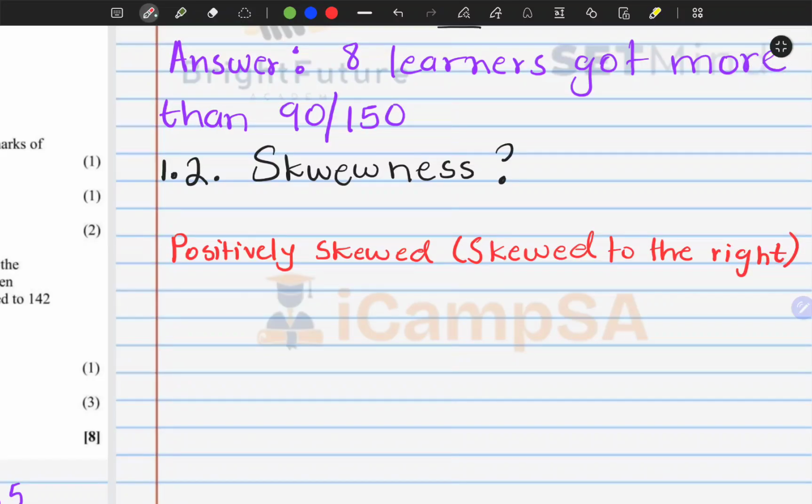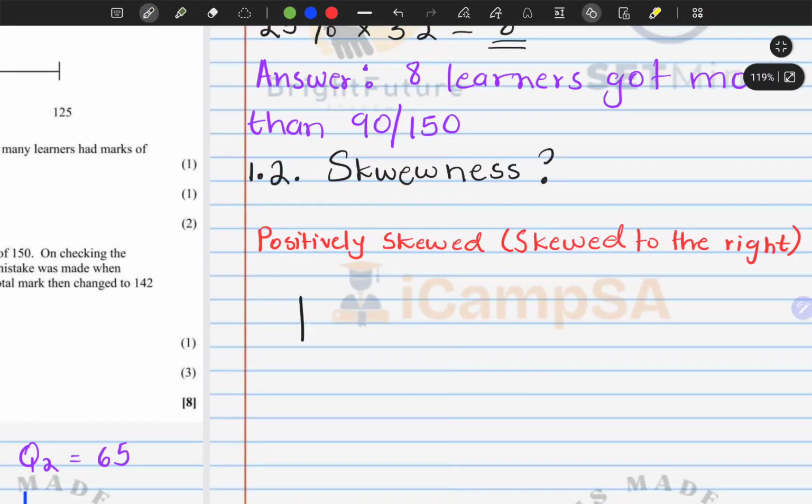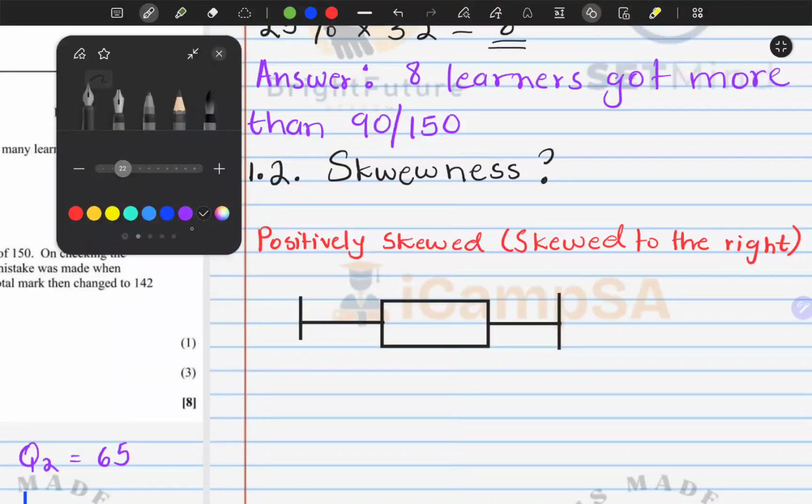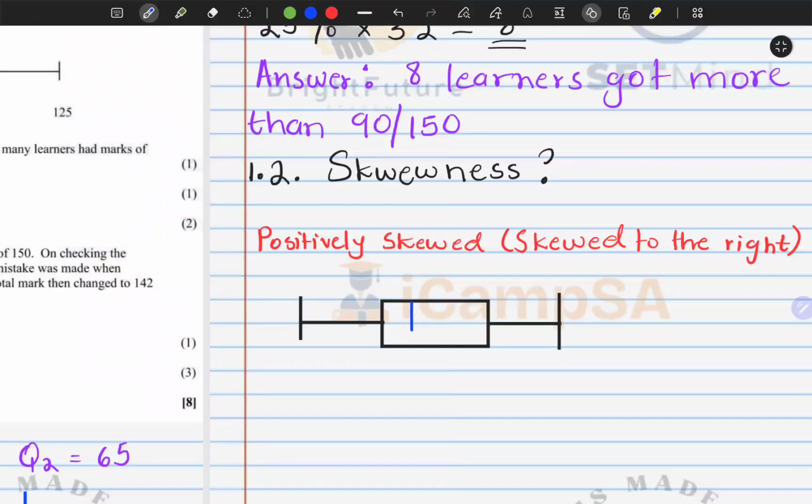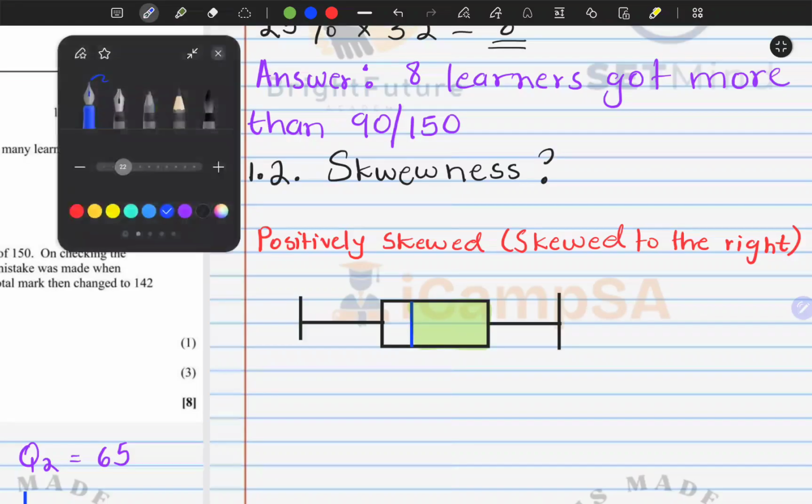When they say something is skewed to the right, this is the kind of box and whisker you will usually find. When it's skewed to the right, you have more space to the right of the median, which is Q2.